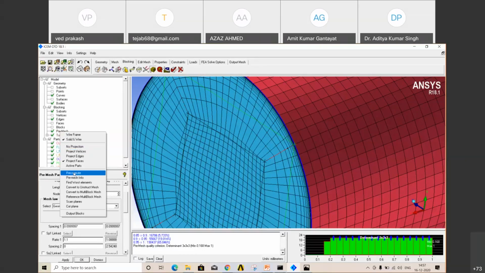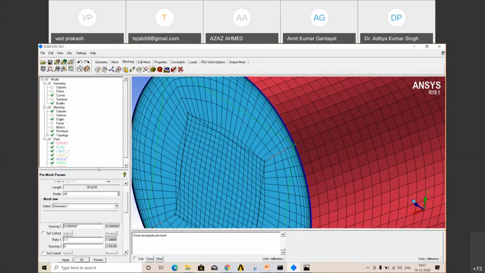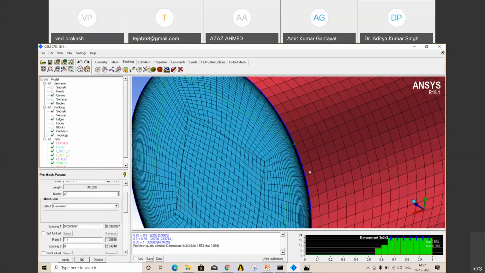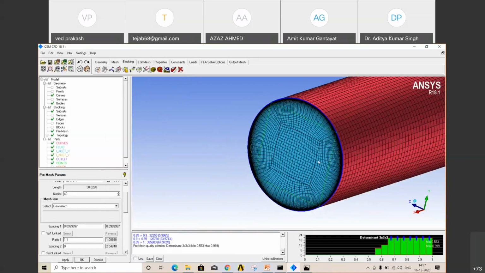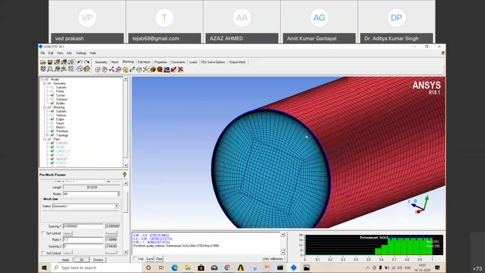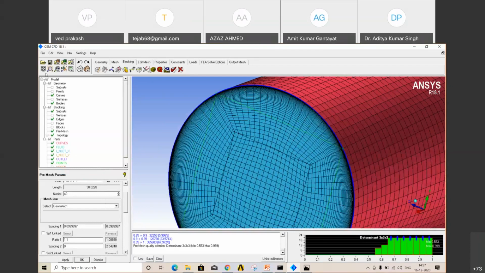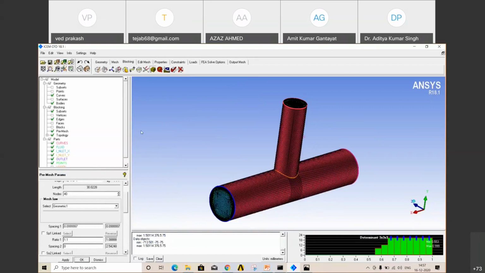Just recompute the pre-mesh, right click, recompute. Now your quality is quite good and you can see your geometry also looks fine. And at the end there are refined meshes to capture the boundary layer effects. Now everything is done, the mesh is completed.